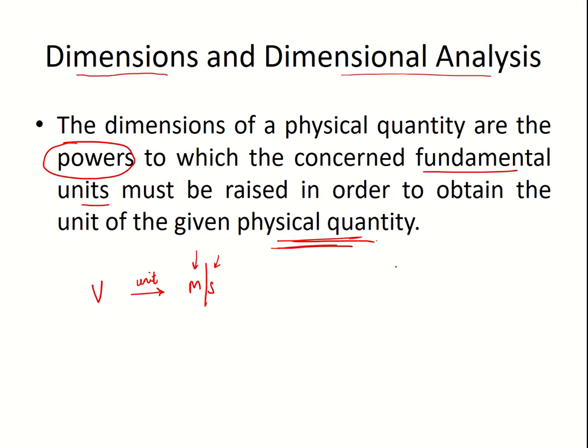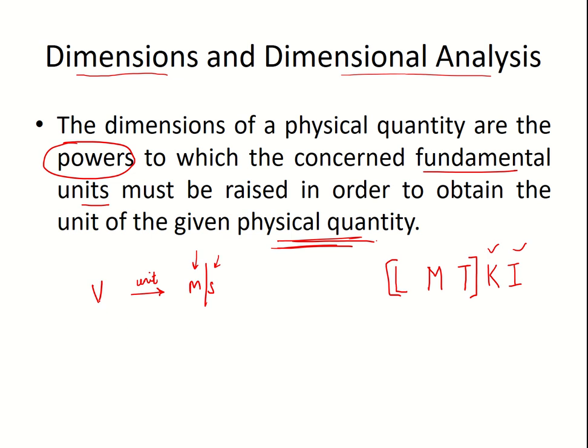So what are the fundamental quantities that we have seen? Length, mass, time. Then for temperature we have Kelvin K. For current we have ampere, current I, and so on. So there are a couple of more. There are total 7 fundamental units. While denoting dimensions, we normally use these three, and others are used as and when required.